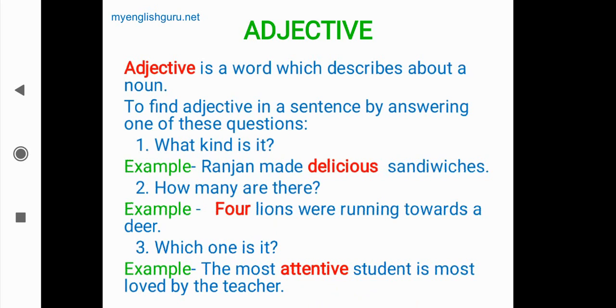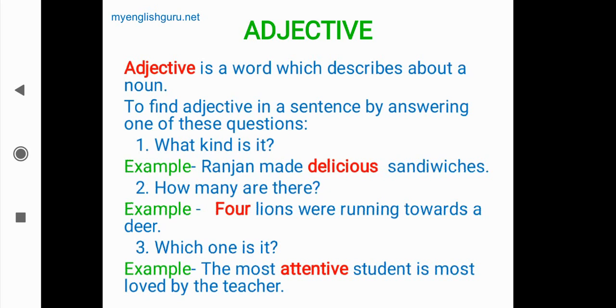Here see, which one is loved by the teacher? The most attentive student. Here attentive is an adjective. The most is a superlative, means the person who is of the highest quality of attentiveness. Okay.